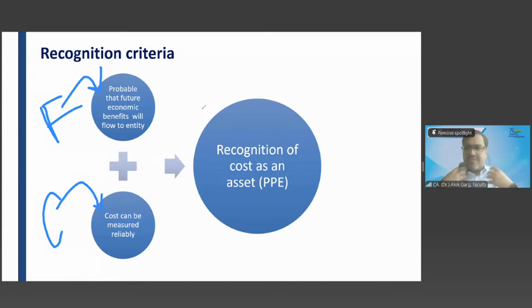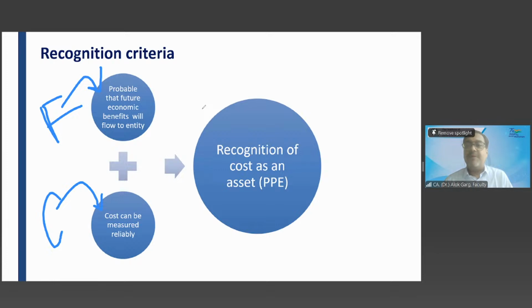Yes, sir. The asset is coming to you, isn't it? If the government has given it to you, the asset is with you, and you will be using the asset for more than 1 year. So my question is, will you recognize that item, capitalize that item as PPE? It is a PPE, but will you capitalize that item as PPE? Yes, sir. But how will you recognize?